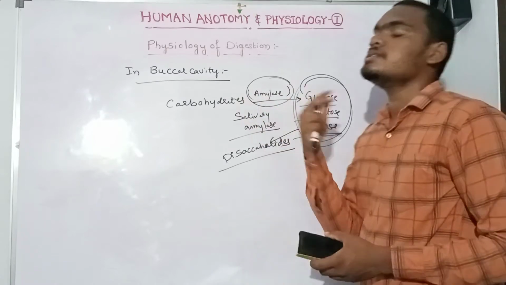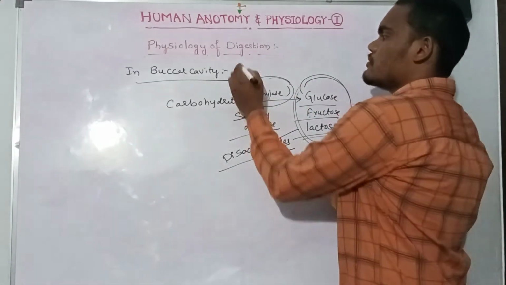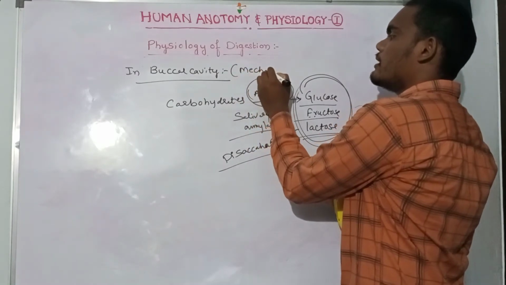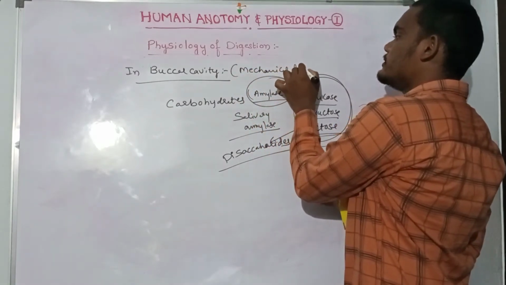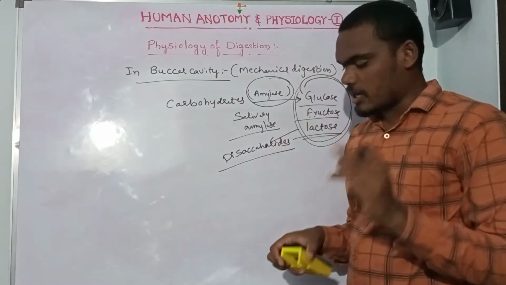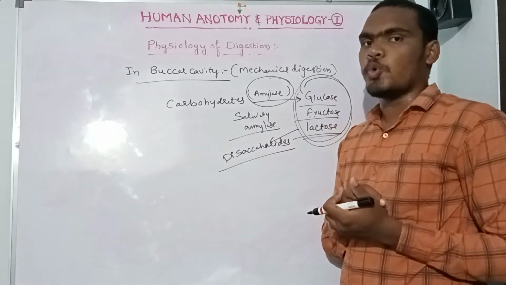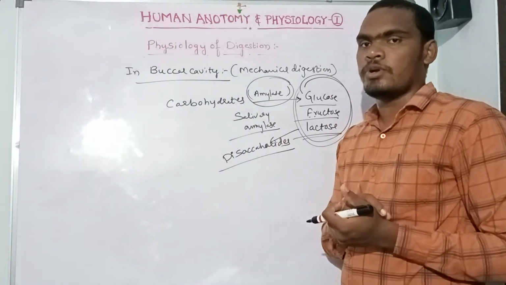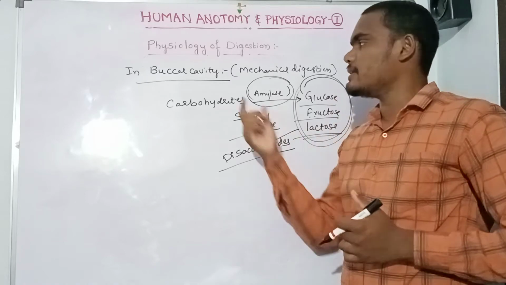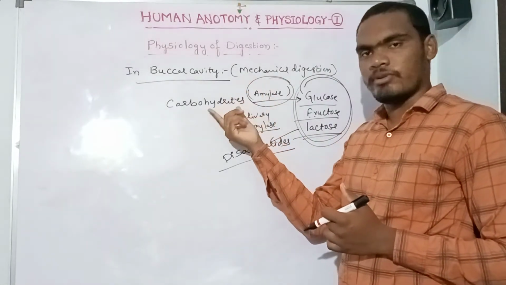In the buccal cavity, mechanical digestion also occurs. Mechanical digestion means the teeth chew and churn the food we eat.